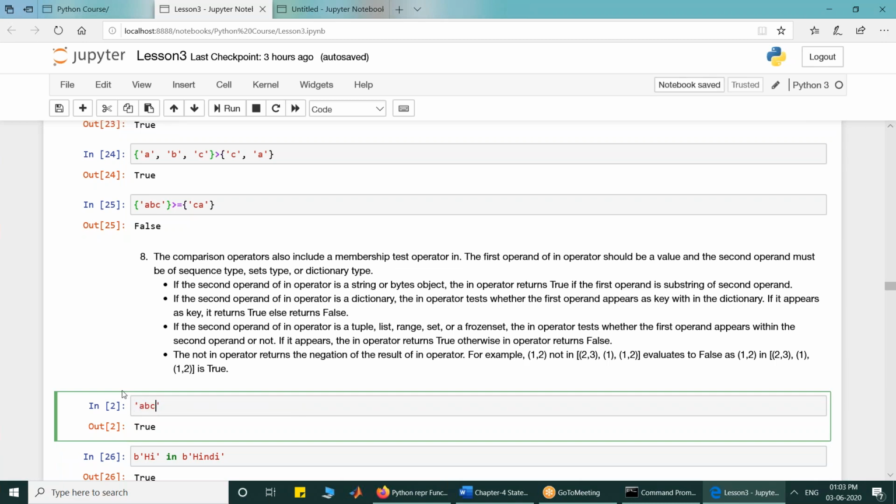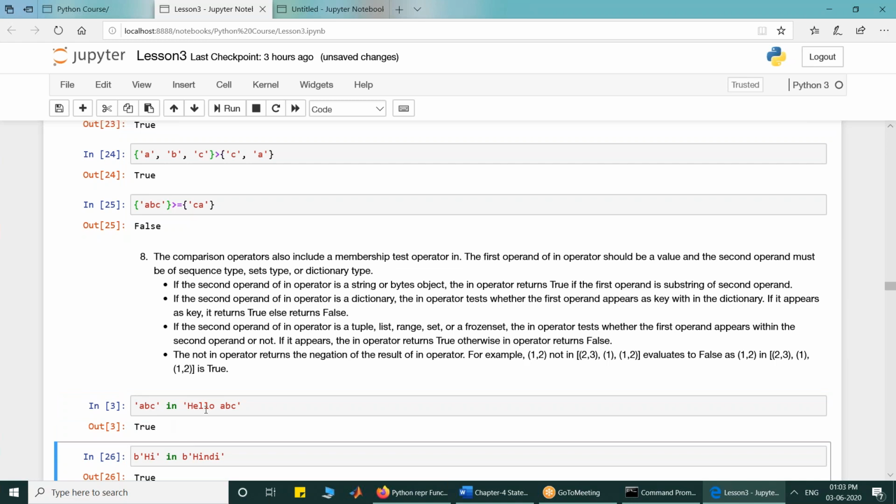Similarly, if I have a string, say ABC, and I check whether it is in "hello ABC", it will say true because ABC is a substring of that. So I hope that I have clarified the membership operator.